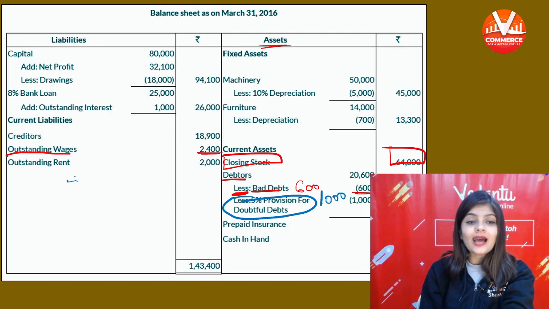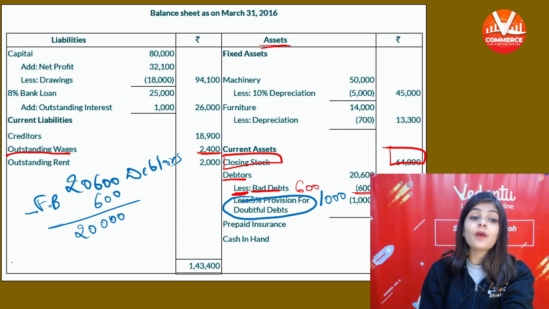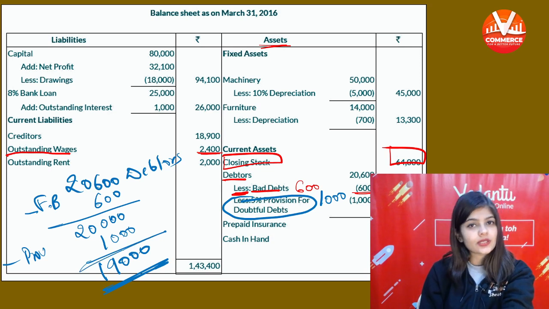So 20,600 are your debtors. From that you will subtract the further bad debt, that is 600. Your debtors will be 20,000. From this you will subtract the provision. Provision is 1,000. Now your final debtor will be 19,000. Final debtor कितने होंगे? 19,000.